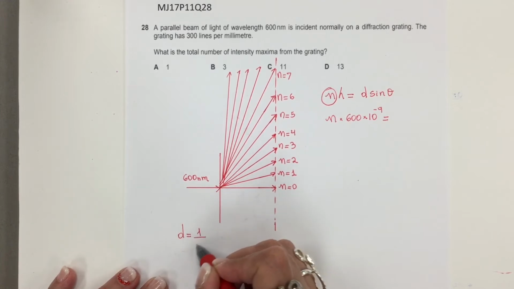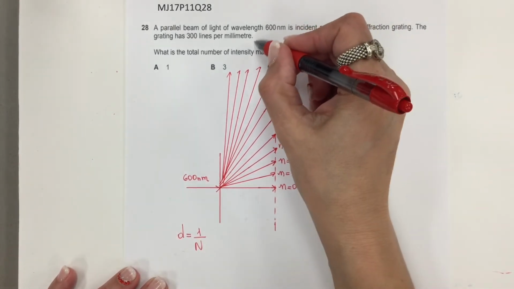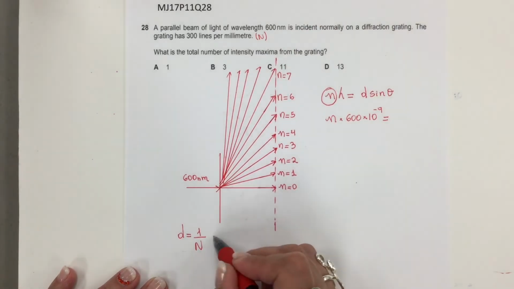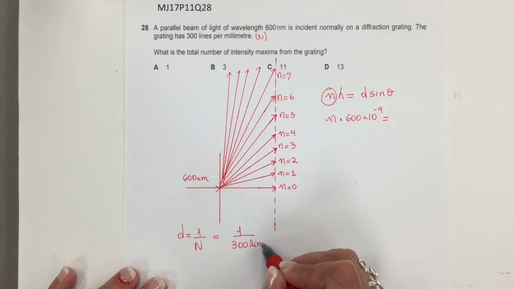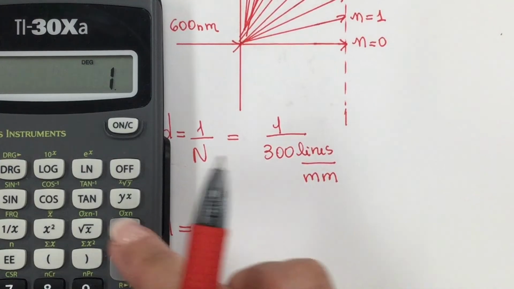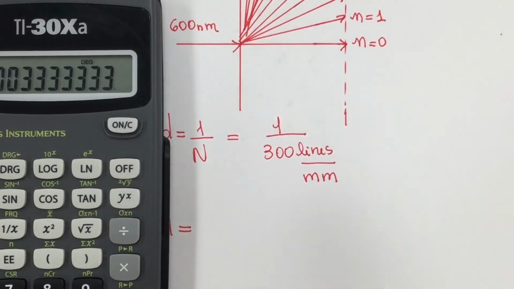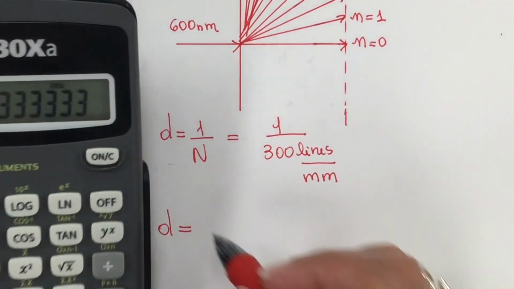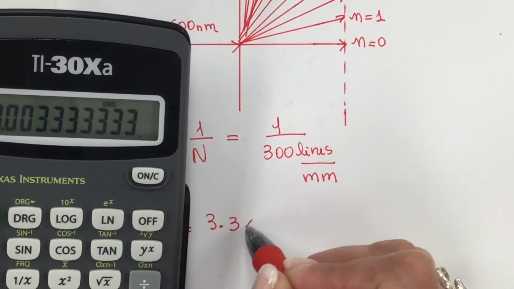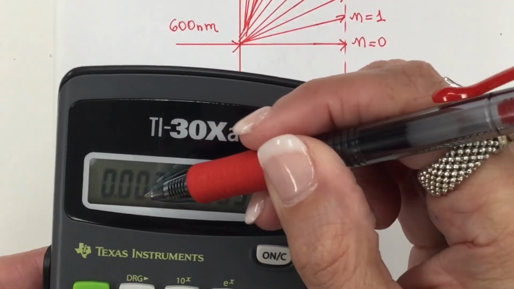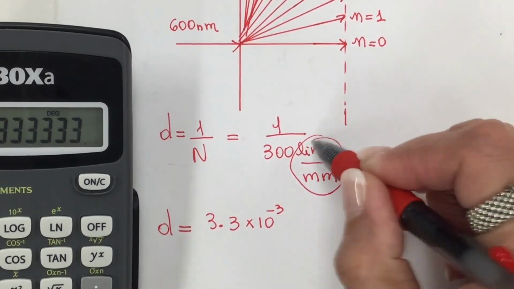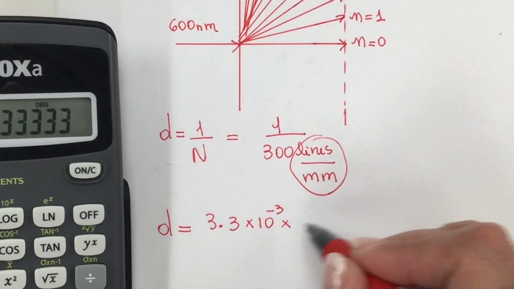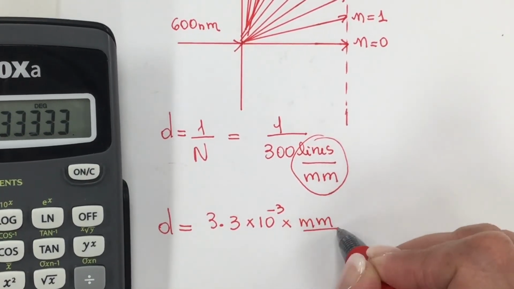D is the inverse of that, 1 over 300 lines per millimeter. 1 divided by 300 is 3.3 times 10 to the minus 3.